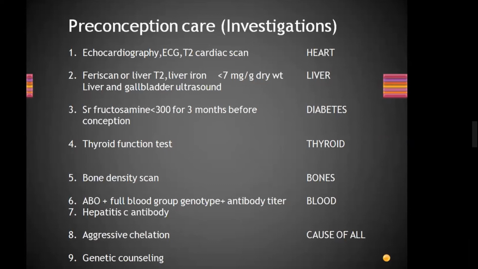Okay, good. So here is the Ferriscan in liver. They have mentioned it in thalassemia, so we will discuss it in thalassemia. Ferriscan or liver T2. Liver iron should be less than 7 milligram per gram dry weight. Otherwise, we have to go for iron chelation. And for liver, what we will do: Ferriscan or liver T2 scan, liver and gallbladder ultrasound, right?